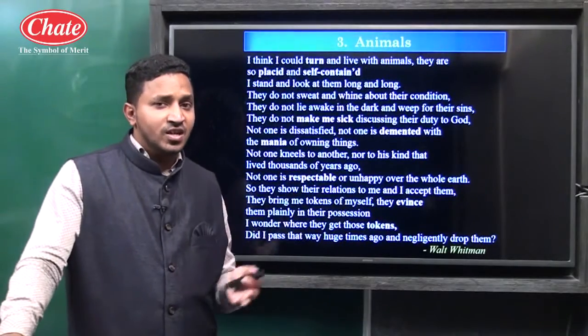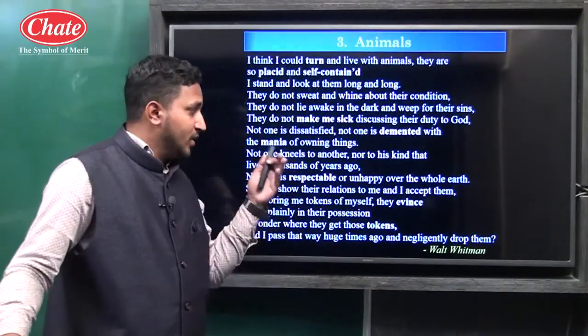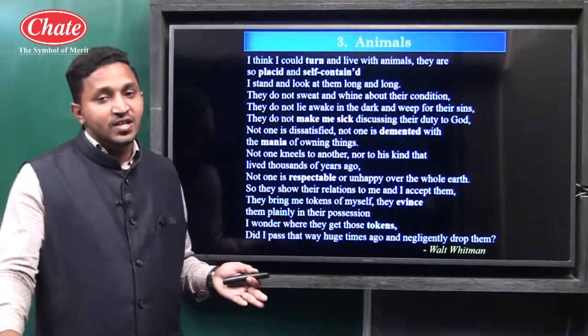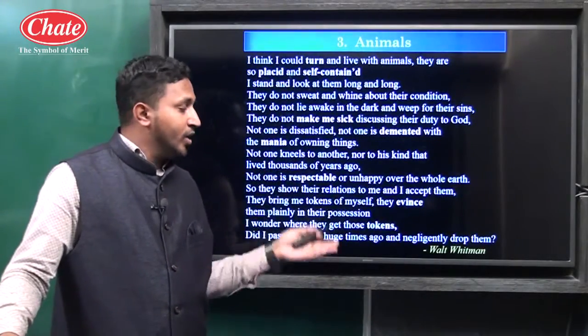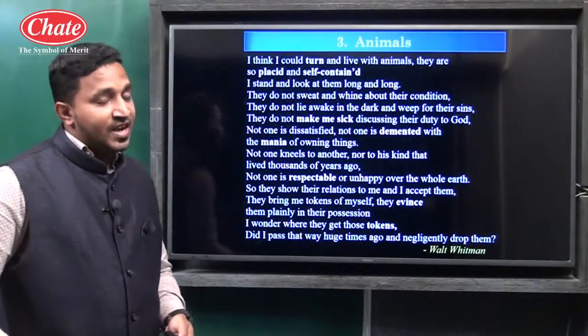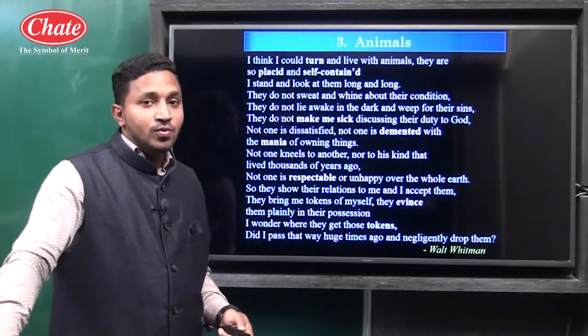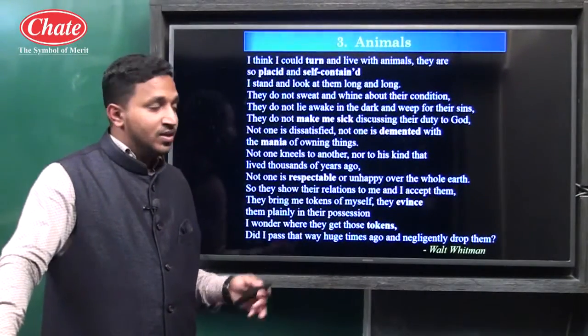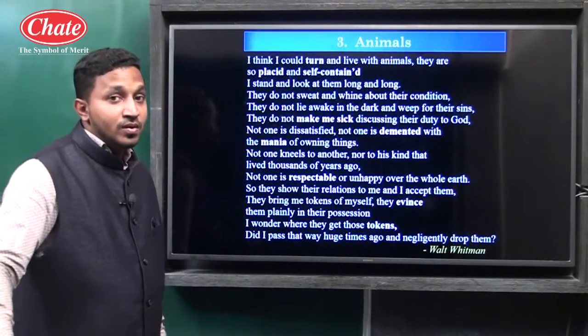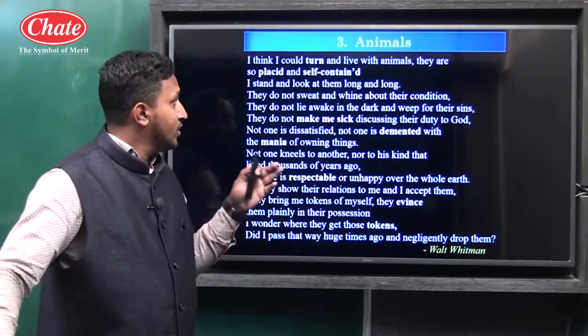They do not worship each other anytime. But human beings do it in such a way. Because of all these qualities, the poet is very much impressed by the animals, and so, if he gets a chance, he wants to live with the animals.